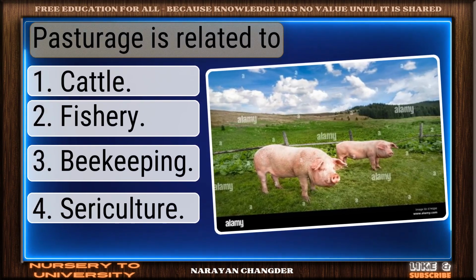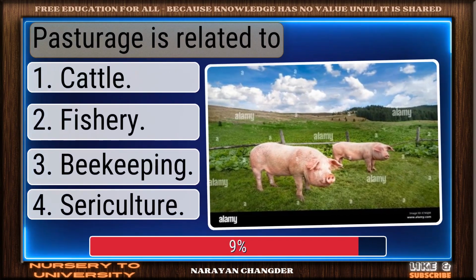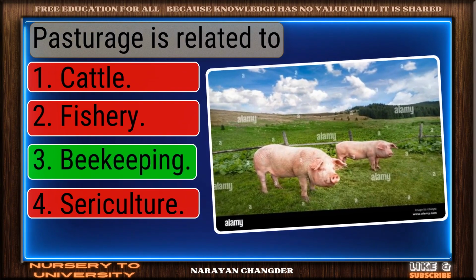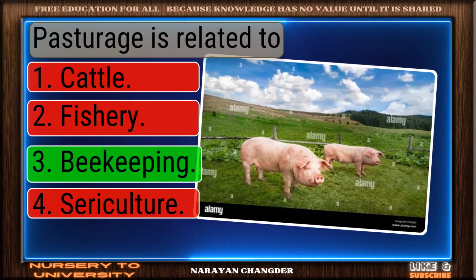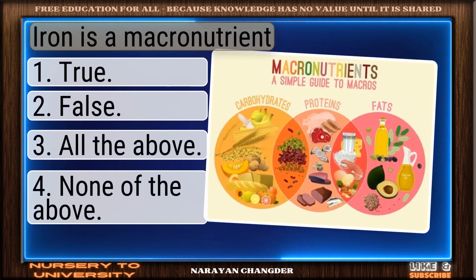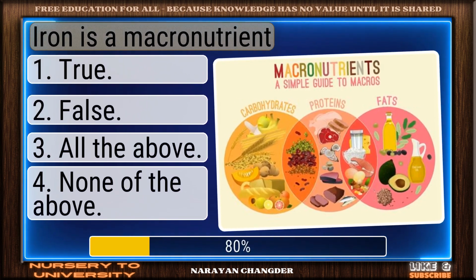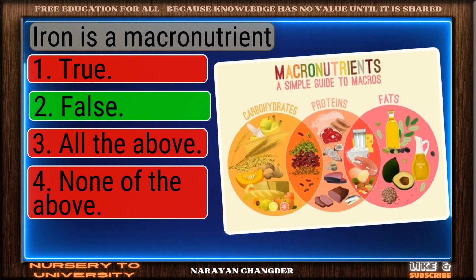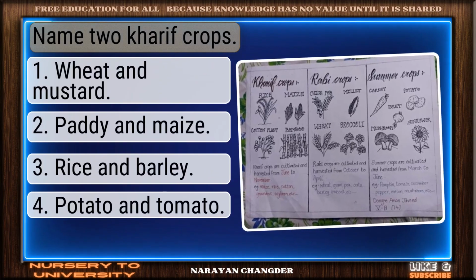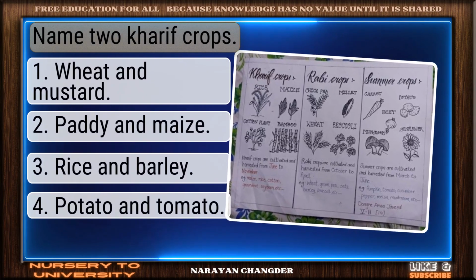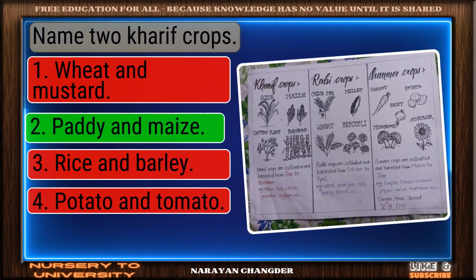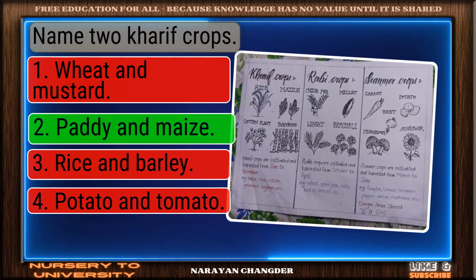Question number 142. Pasturage is related to... Exactly. Beekeeping makes sense, and it is right choice. Question number 143. Iron is a macronutrient. Sharp thinking. False is the right choice. Question number 144. Name 2 kharif crops. Valid point. Paddy and maize is true.